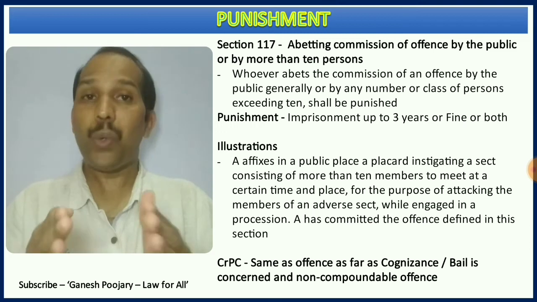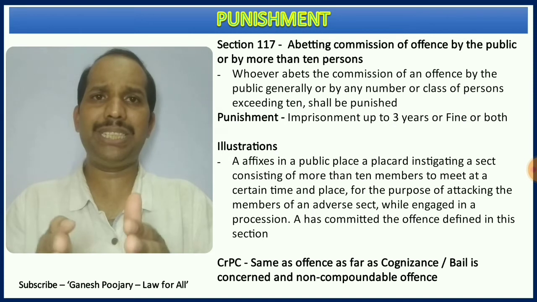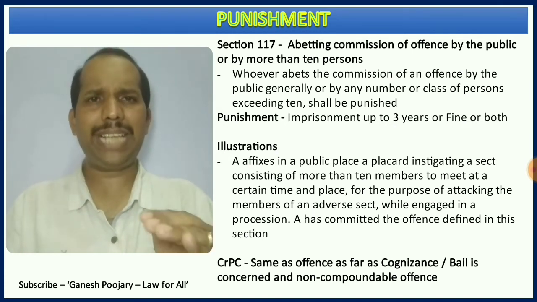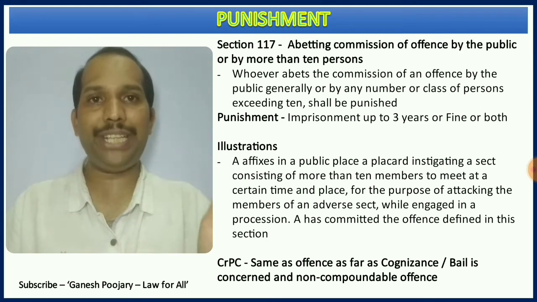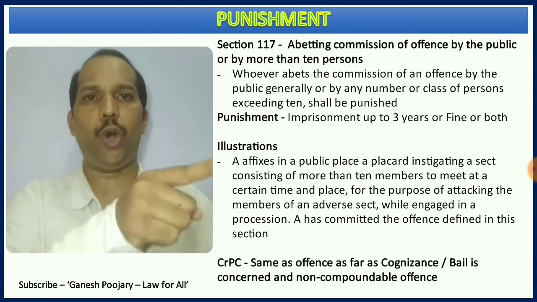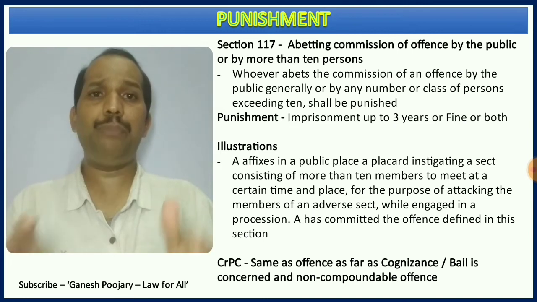So the only difference is the number of people who got abetted. Everything else remains the same: instigation, aiding, engaging. The only change is that 10 or more people or the public in general are abetted. I have already told the punishment provisions. Now what about the CrPC provisions? It is the same as the offense.